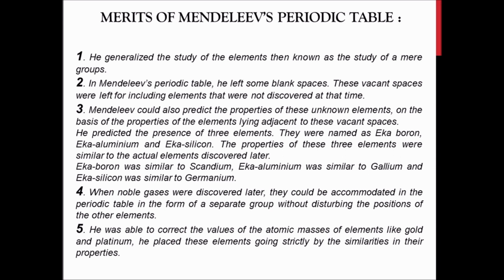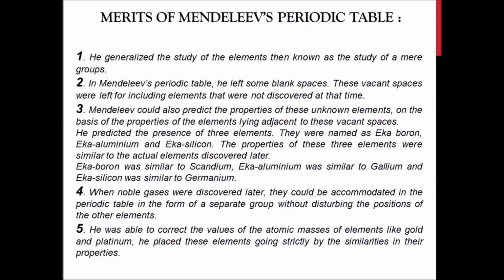Third point, Mendeleev could also predict the properties of undiscovered elements. So that was like a wonder, like magic for the scientific world, how he could predict, according to his table, the elements which were not yet discovered. He was able to predict it according to the properties of the elements near its atomic mass. He predicted the presence of 3 elements also.